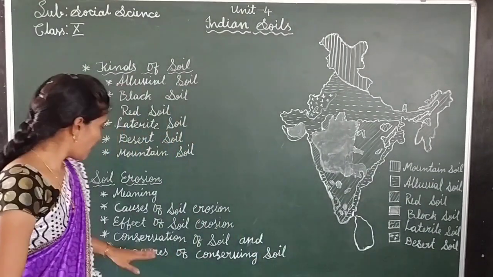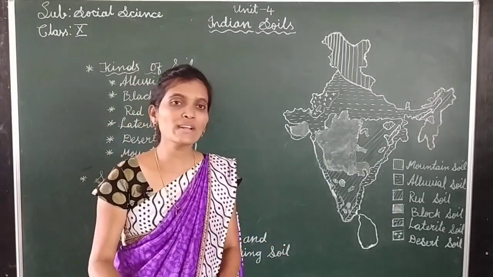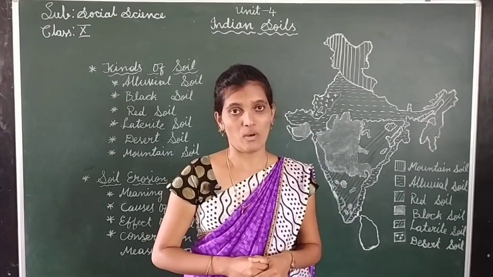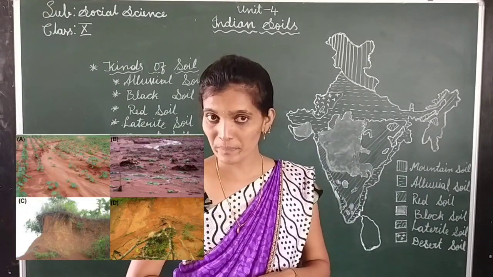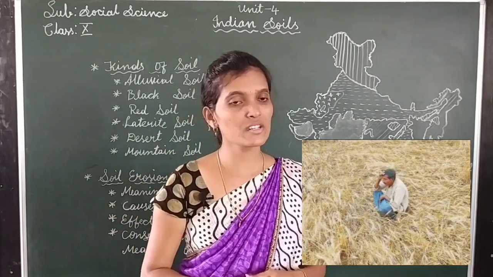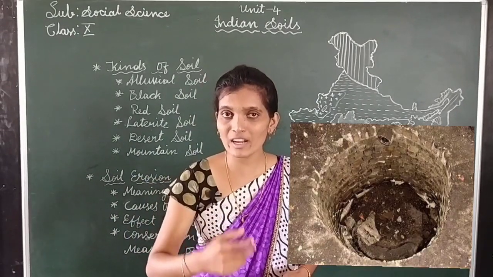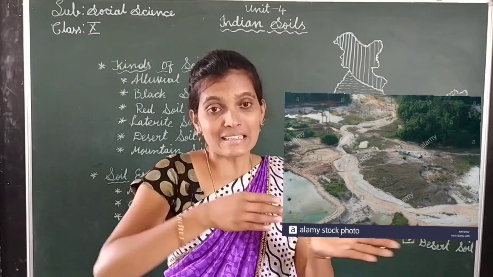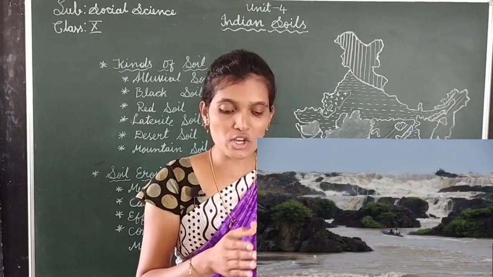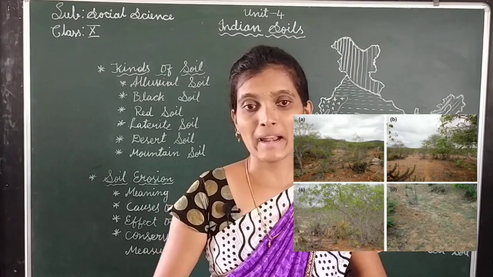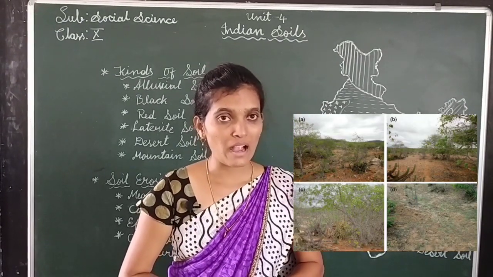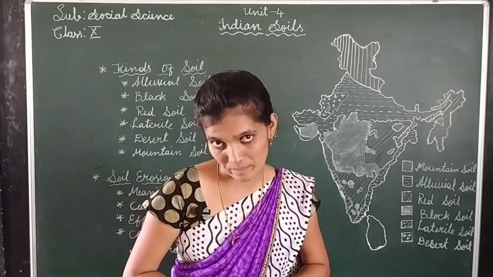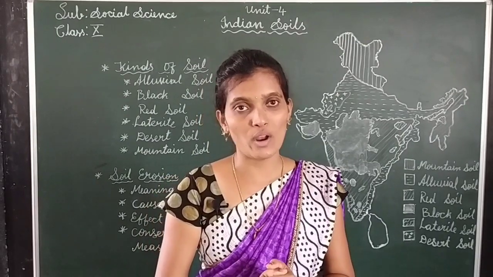Next topic, effects of soil erosion. What are the effects of soil erosion? The important effects are, first one, loss of soil fertility. It affects agriculture production, and the groundwater level is lowered. There is a decrease in soil moisture. It leads to silting and floods and change of the course of a river, and vegetation cover dries up, and the main important effect, its effect on the national economy. So this is about effects of soil erosion.